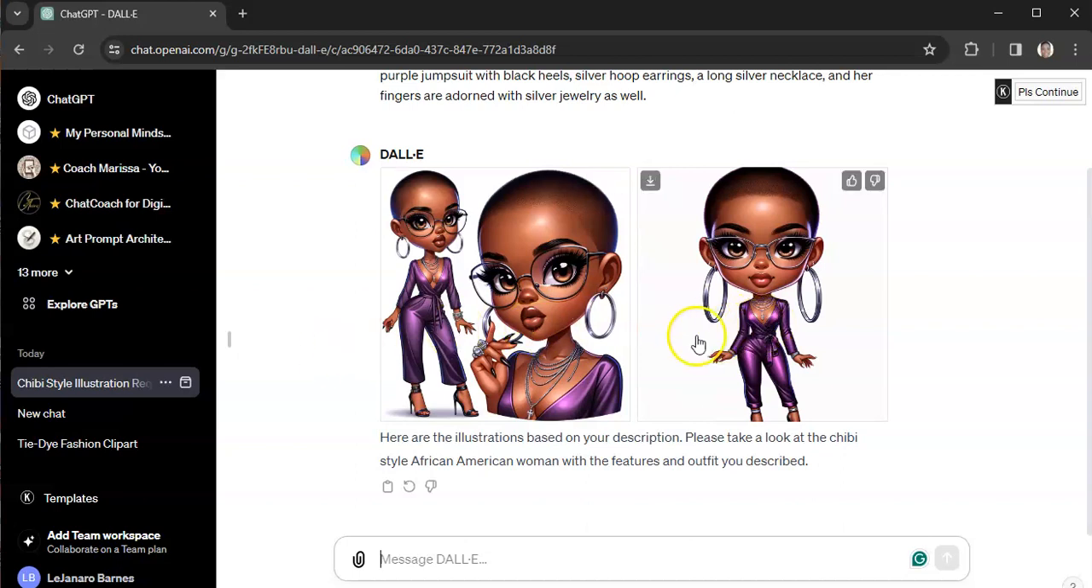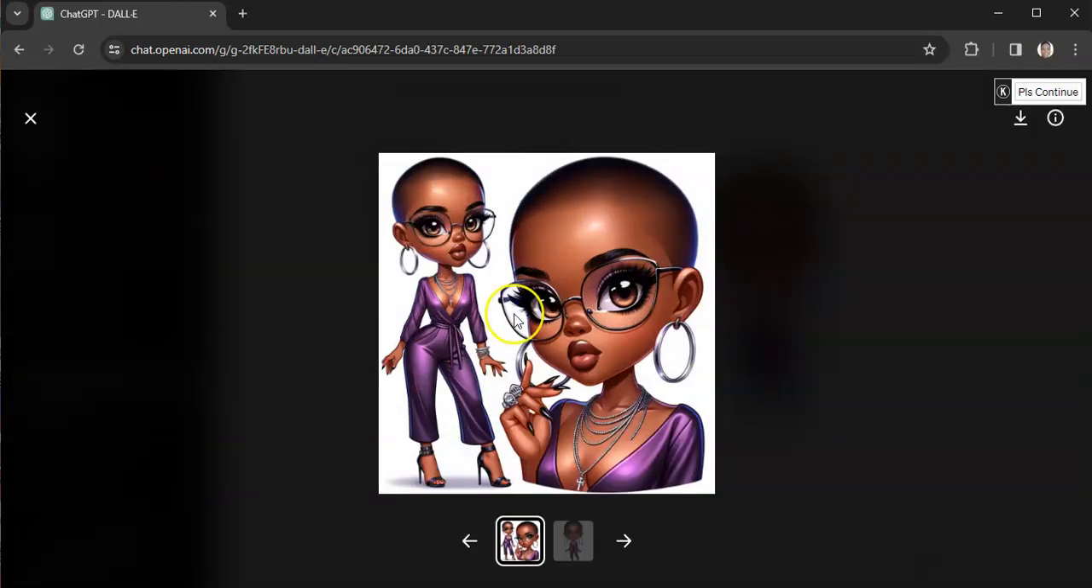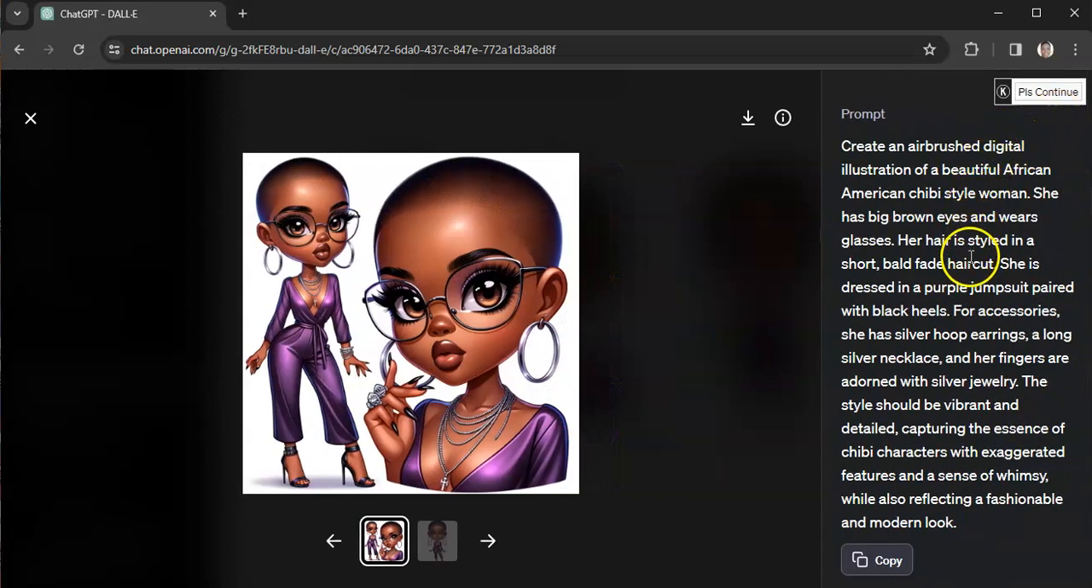So here's my image. ChatGPT usually gives you two images. There are ways to get more than two images. I haven't quite learned that yet, but if you click on the image, right? It'll bring it up so you can see it. If you want to download it, you can download the image by hitting the down arrow. If you click this little eye here, it gives you the prompt. But I don't know if you noticed, it's written slightly different from the way that I wrote this.